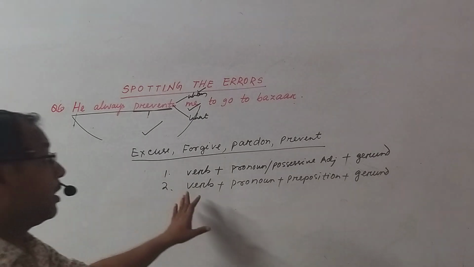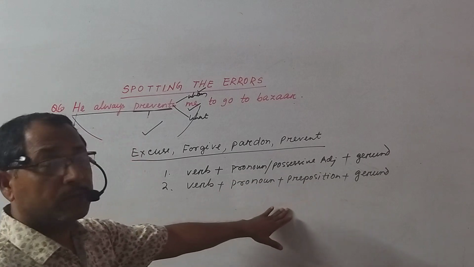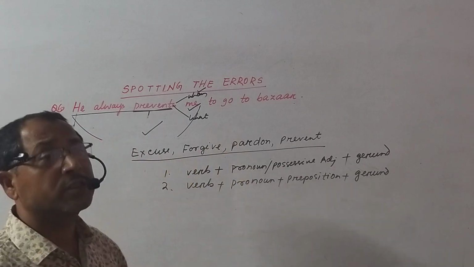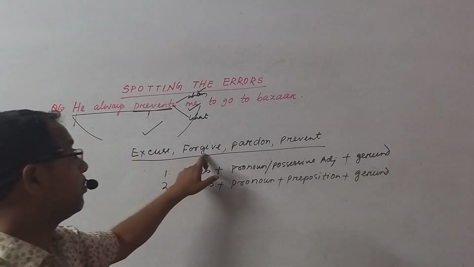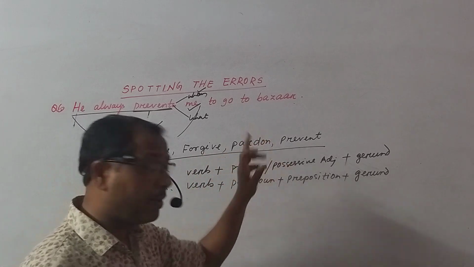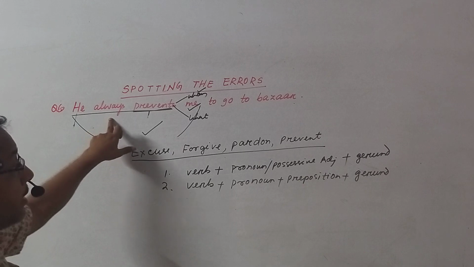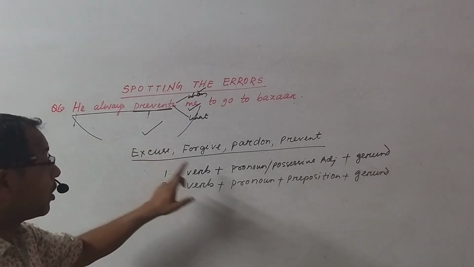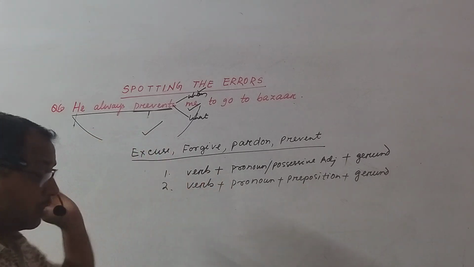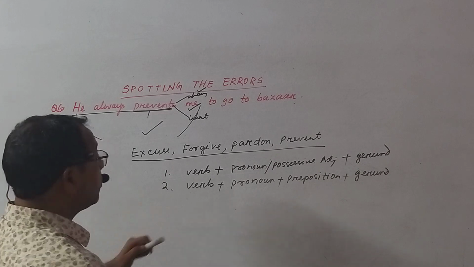These two rules are used for the four words: excuse, forgive, pardon, and prevent. Let us verify whether the sentence is confirming these two rules or not. Let us verify. Okay.